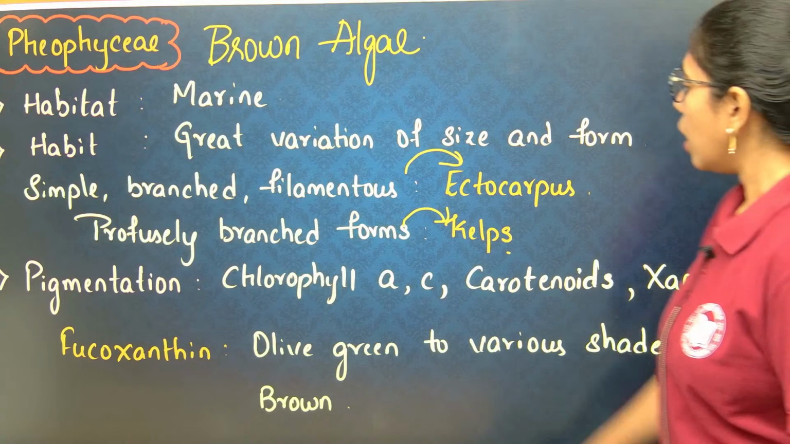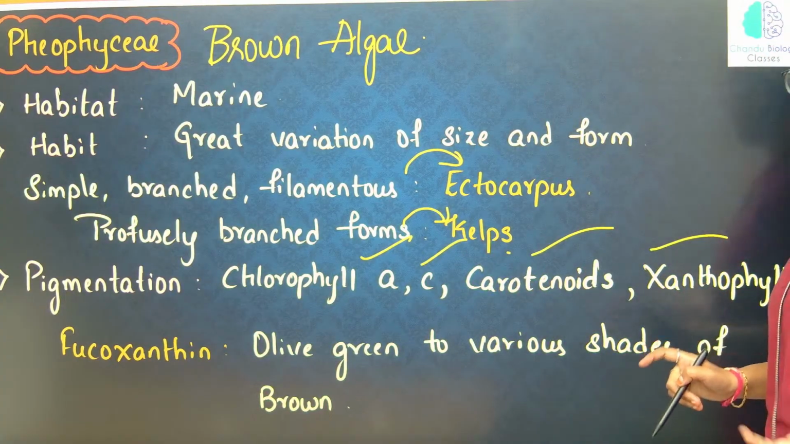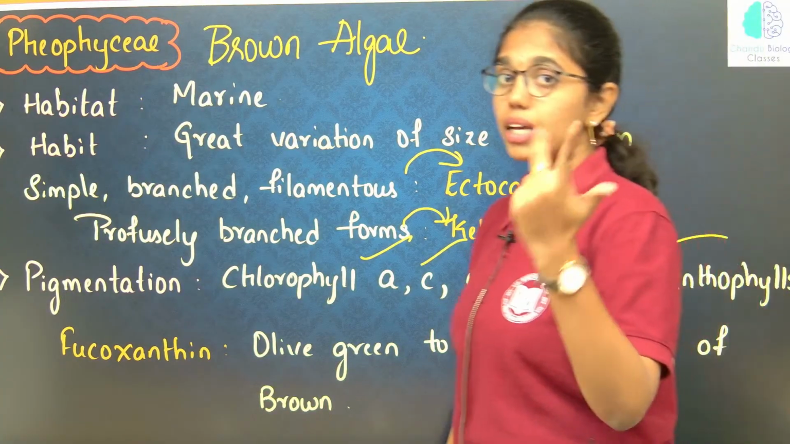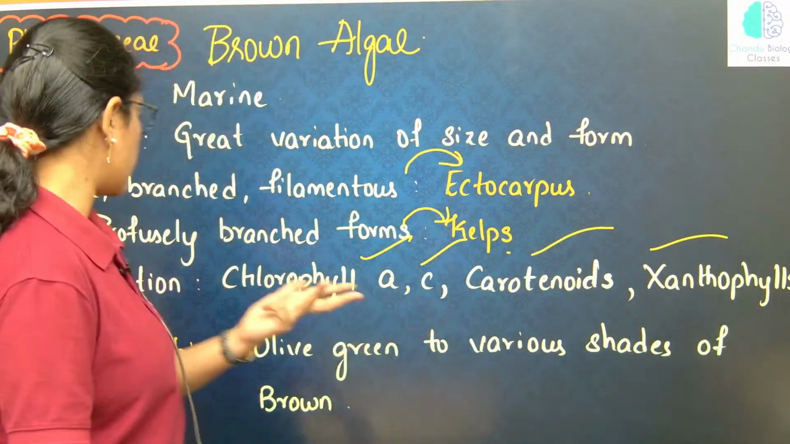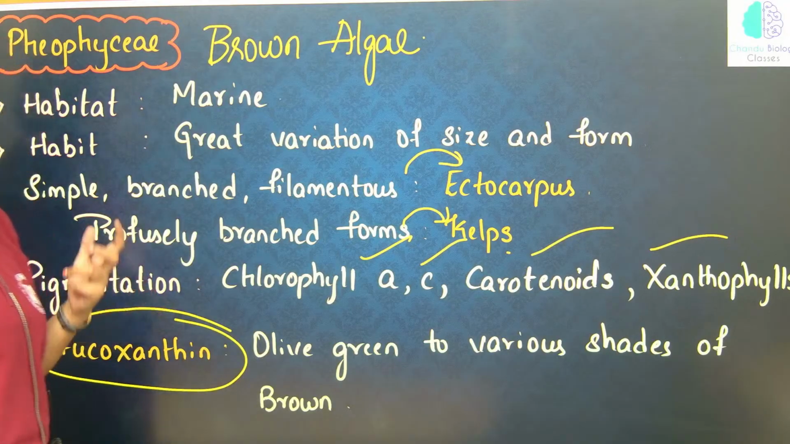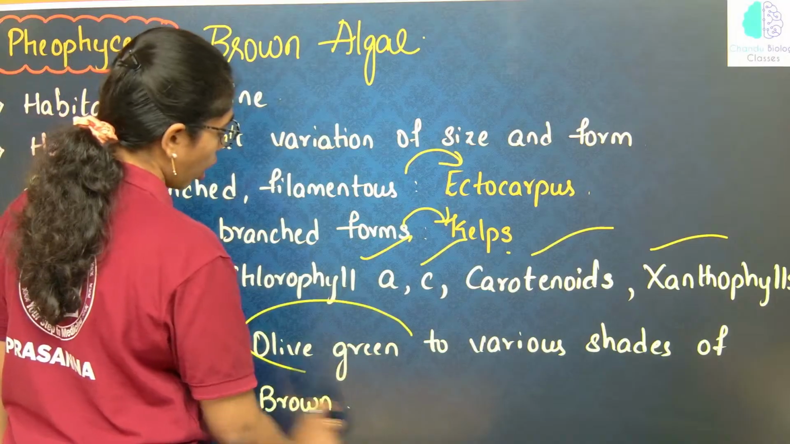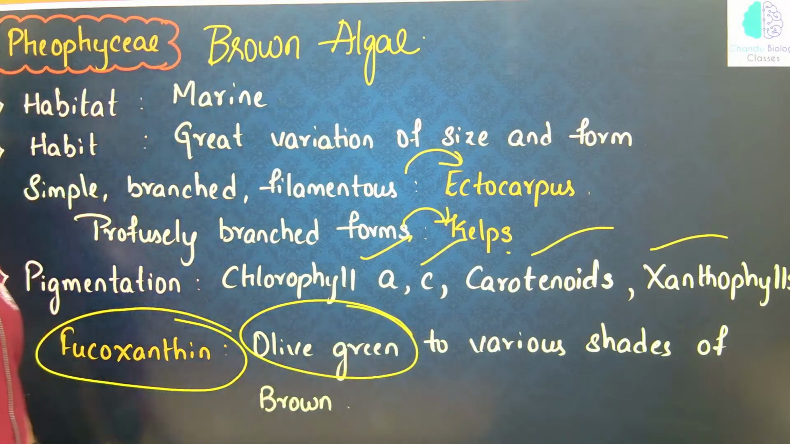Pigmentation, if you see: chlorophyll a, c, carotenoids and xanthophylls. Next, the major pigment that is present over here is fucoxanthin, which gives many shades from olive green to various shades of brown color.